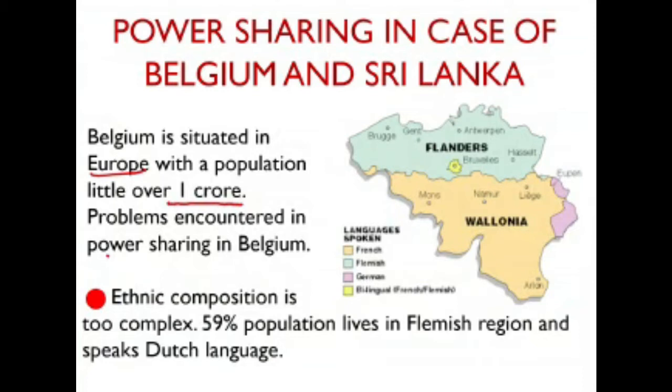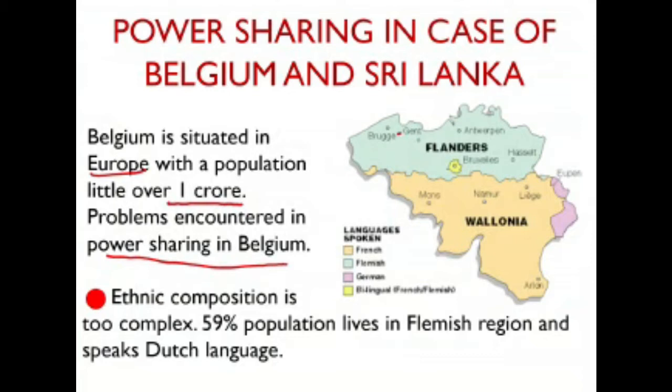But when Belgium got independence from France, many problems were encountered. These problems were majorly related to power sharing, because the ethnic composition of Belgium was too complex.